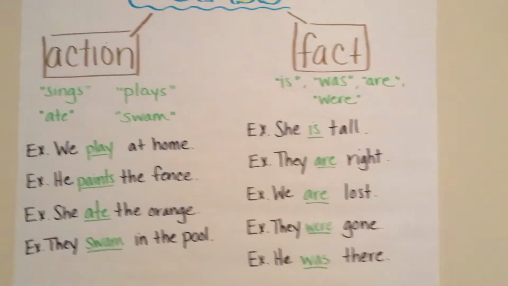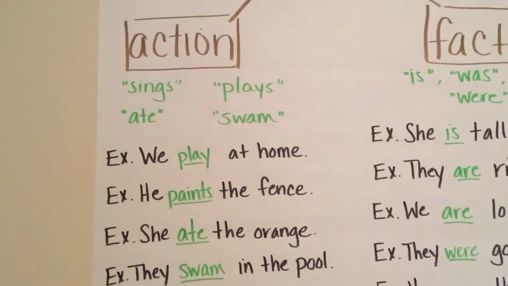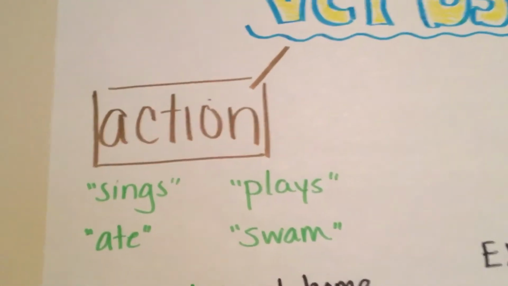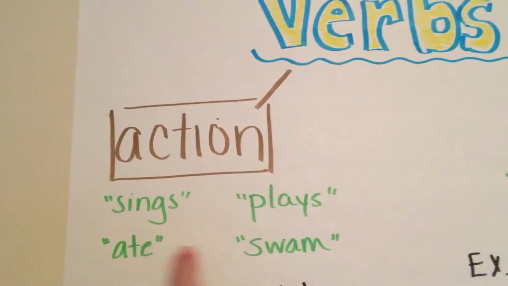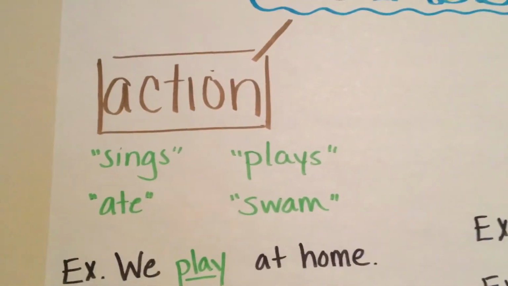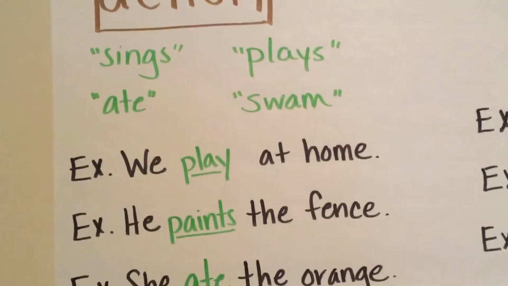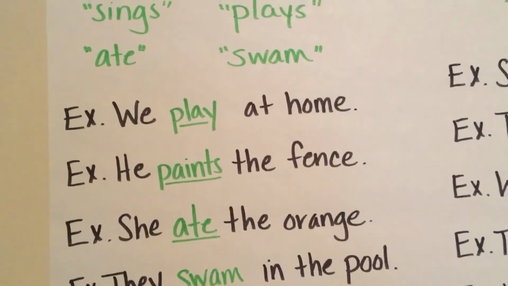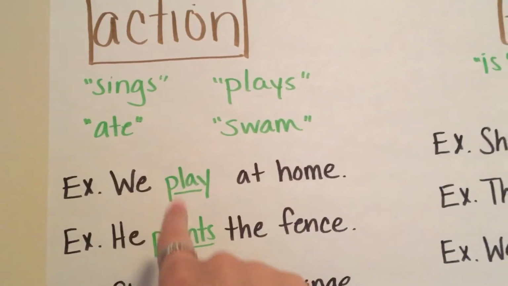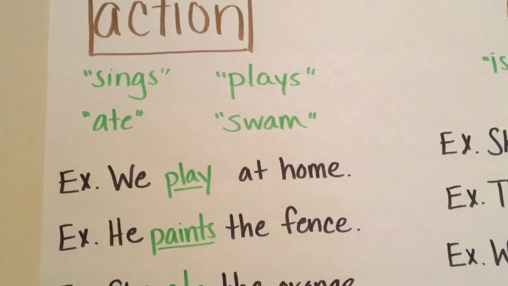And we're going to skip ahead now to action. So action kind of displays what someone is actively doing or maybe even passively doing. So for example, and the language here is infinite. So these aren't the only four options. It could be anything. There are a lot more action verbs than displayed in this video. For example here though, we play at home. Now this is in the present tense. We could also say we played at home, we are playing at home, but right now we're going to use present tense.